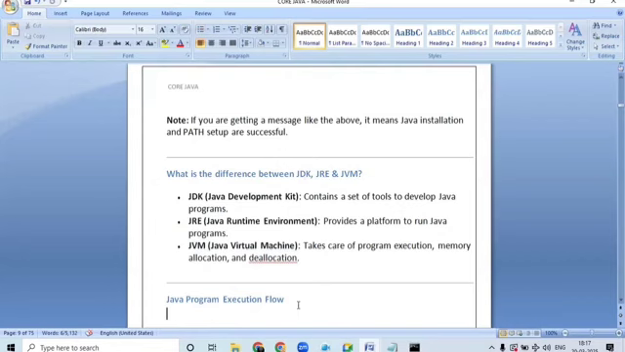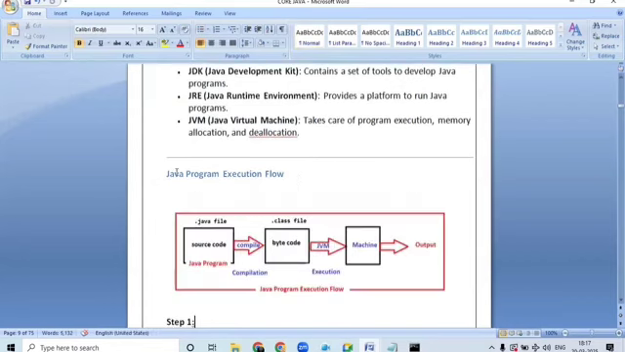Sir, what is the next step? The next step here is Java program execution flow. Sir, I want to execute a Java program. What do I have to do? Very simple. First, we have to create a Java program. Then we have to save that file as .java.